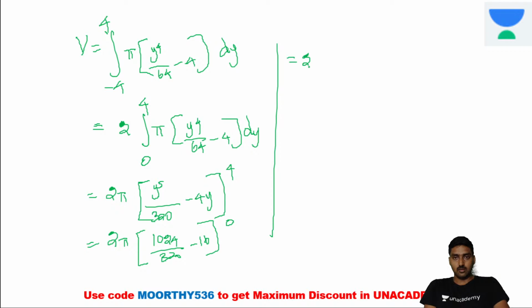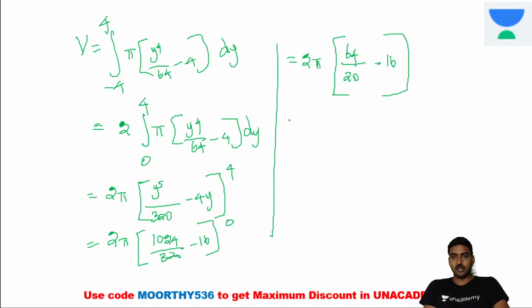It's equal to 2 pi into, now simplify by 4, or we can simplify the same equation by 16. 64 divided by 320 divided by 16, it's 20, minus 16. Is it clear? Once again we can do the simplification.